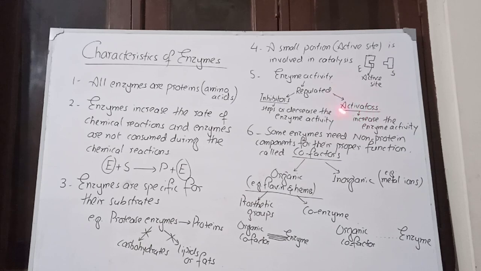Then enzymes might also be regulated by activators, because activators increase the enzyme activity. For example, if enzymes are needed for a particular reaction, activators will be produced by the body of an organism in order to increase the enzyme activity.